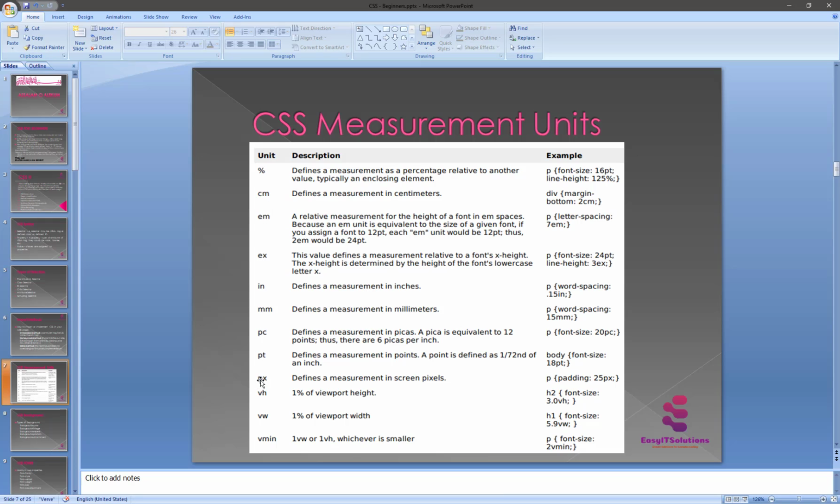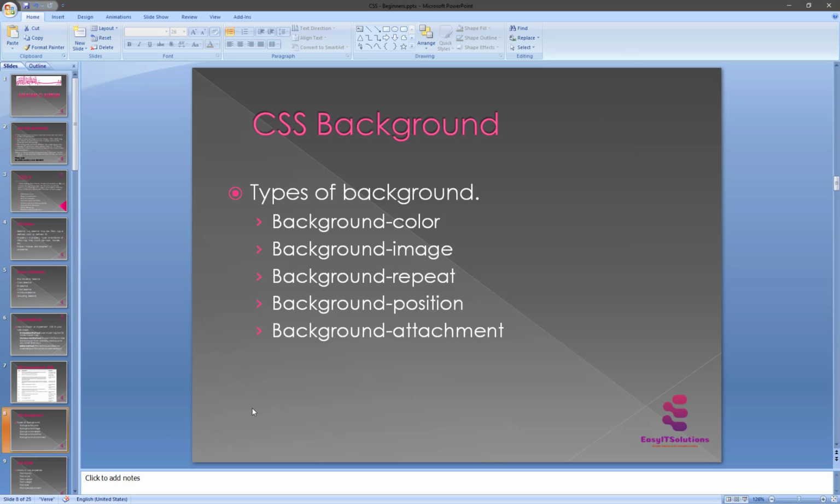So here is something important for using the measurements. With pixels, like a font or padding, we set them as pixels. So px for pixels is mostly used, and percent is mostly used inside CSS, the percentage sign and the px sign, the pixels and the percentage sign. So that's why. And now we are moving to our backgrounds and types of background.